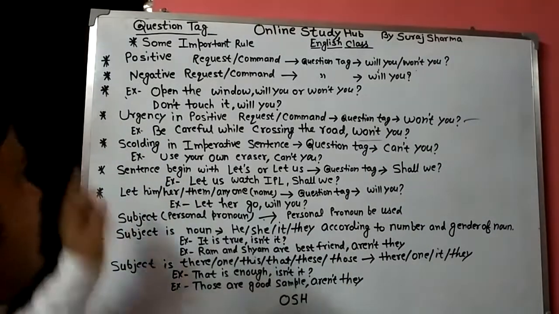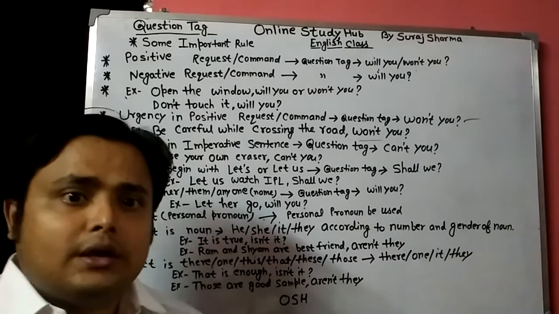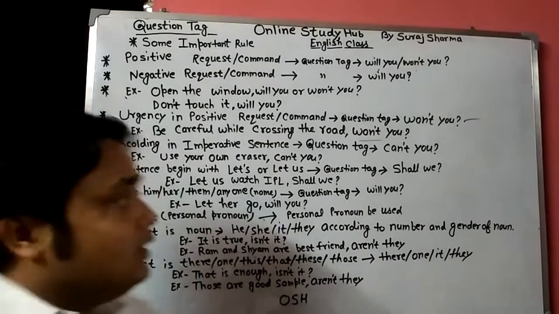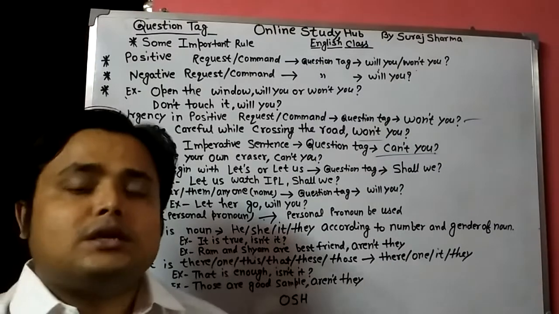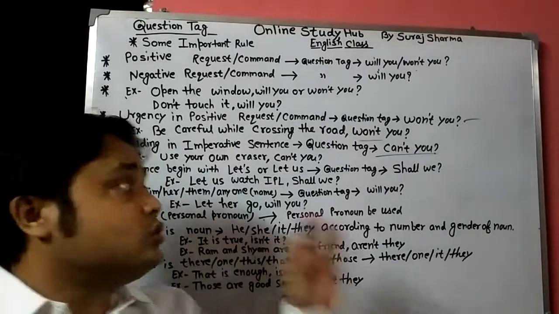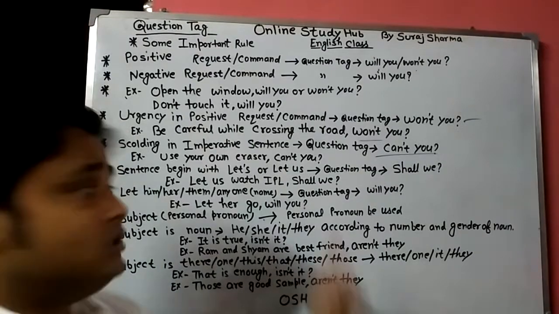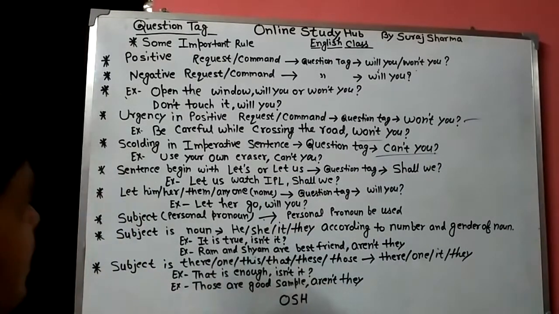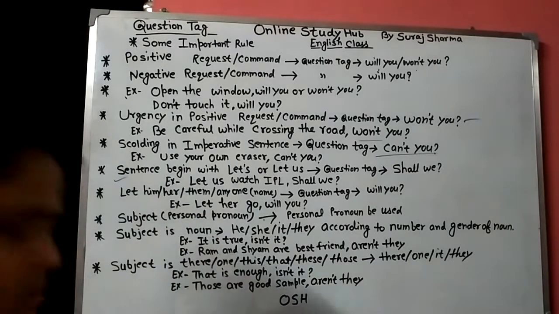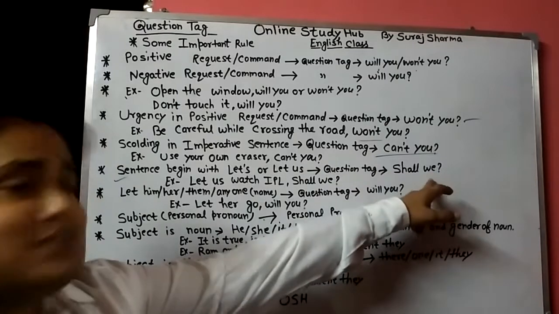Again, if the sentence is a scolding, like an imperative sentence, then we use can't you. That means for a scolding sentence we use the question tag can't you. Here is an example: use your own eraser, can't you? Mind your own business, can't you?